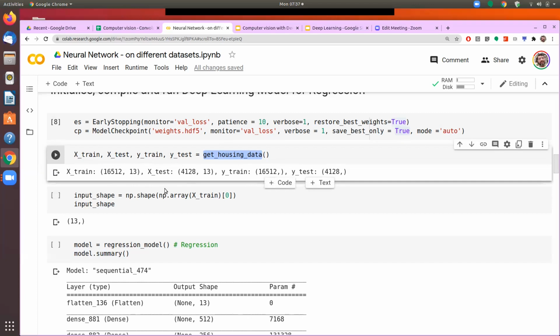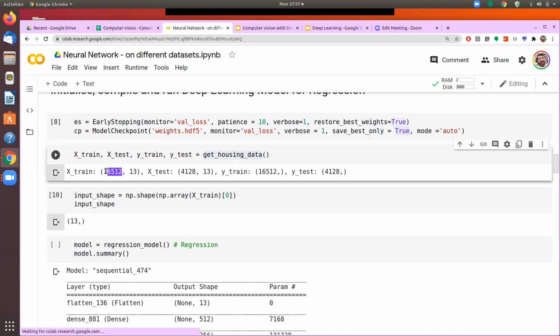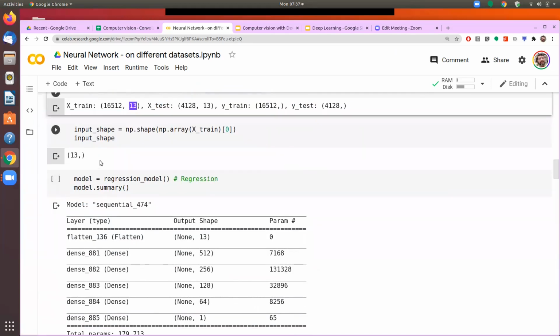And this is the shape of the data. We just confirm the input shape of each element. So each of these 16,512 records which we are going to use for training has 13 different parameters, or 13 different features, 13 different columns. That is the shape. So this one is one-dimensional data.